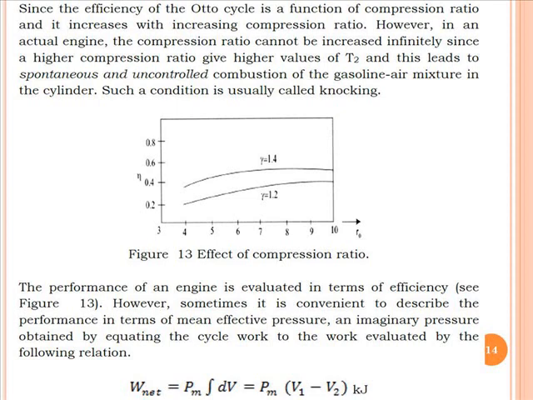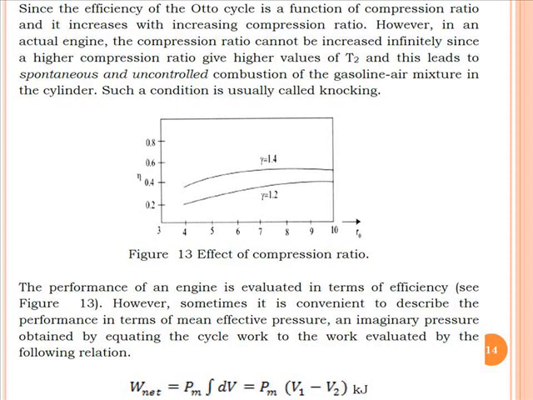Now you can see the graph which indicates the effect of compression ratio on the efficiency of the Otto cycle. If the gamma value, that is the adiabatic index, is fixed, say 1.4, then with an increase in the compression ratio the efficiency of the Otto cycle goes on increasing.